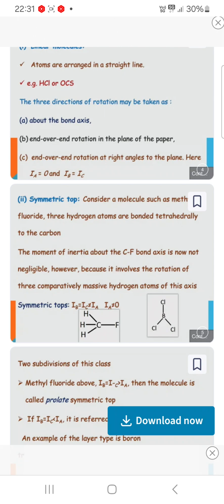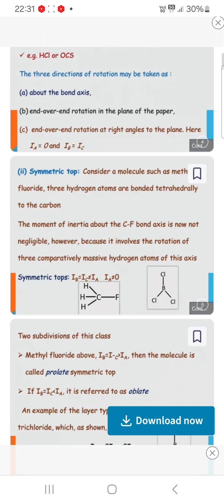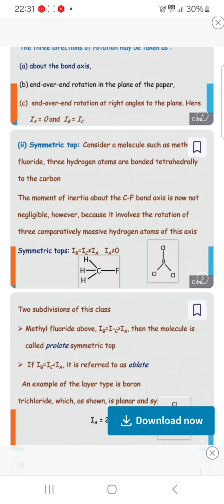Now, symmetric top molecules. Consider a molecule such as methyl fluoride. Three hydrogen atoms are bonded tetrahedrally to the carbon. The moment of inertia about the C-F bond axis is now not negligible, because it involves the rotation of three comparatively massive hydrogen atoms off this axis. So symmetric top means IB is equal to IC is not equal to IA, and IA is not equal to 0. The example of symmetric top molecules is methyl fluoride.